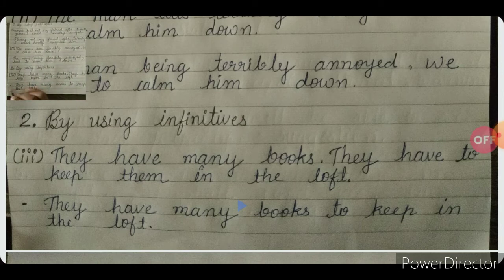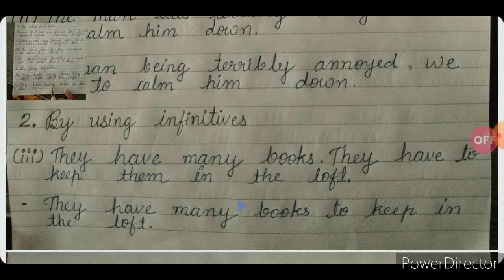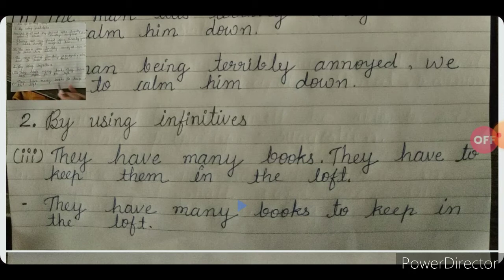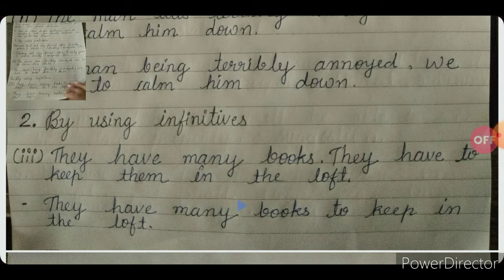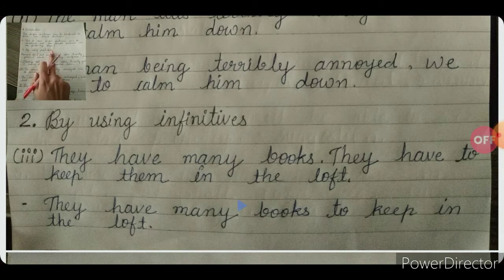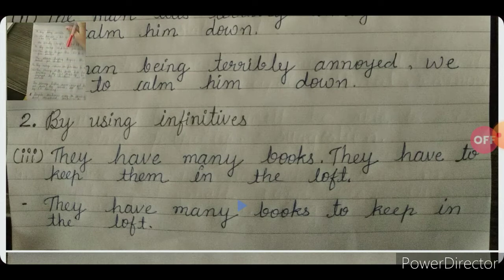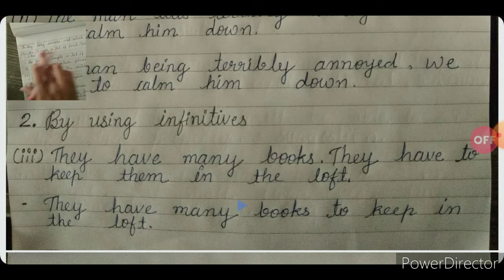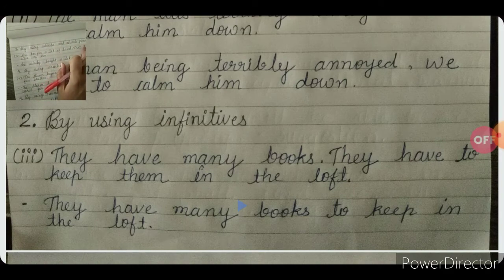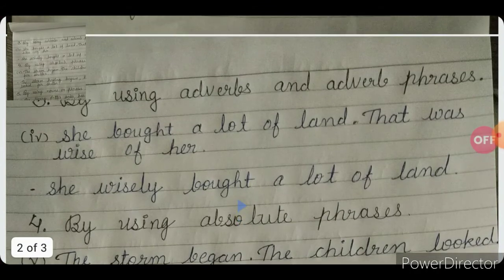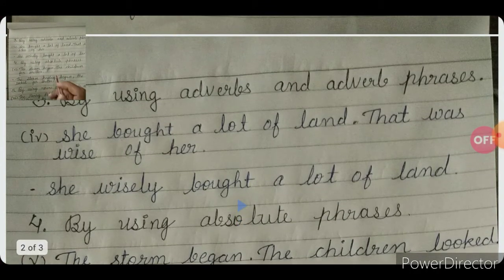So what is the combined sentence here? They have many books to keep in the loft. Students, I hope you are getting what I want to say by using participles, by using infinitives, and the third form is by using adverbs and adverb phrases. Let's take an example for that also.